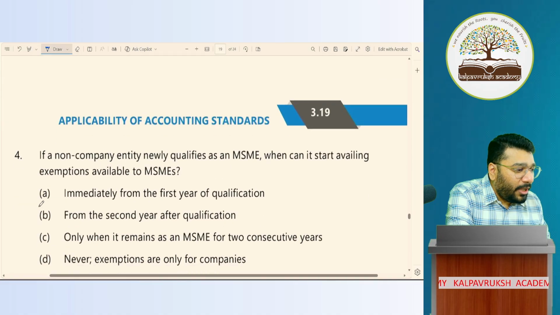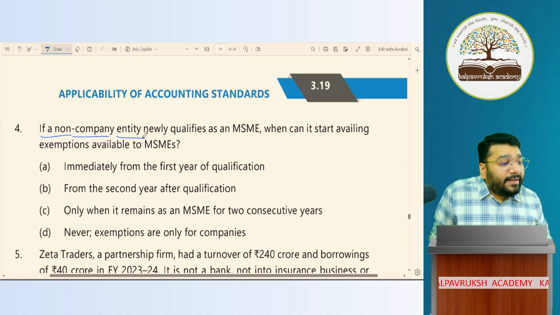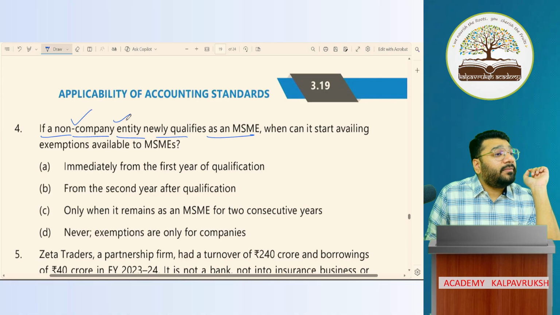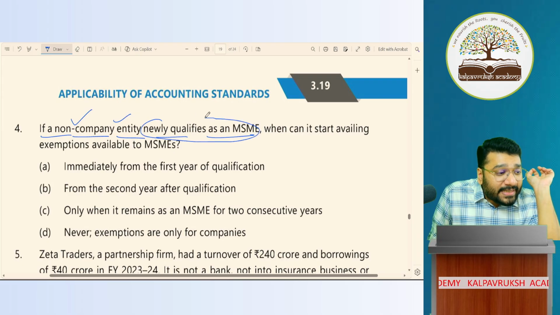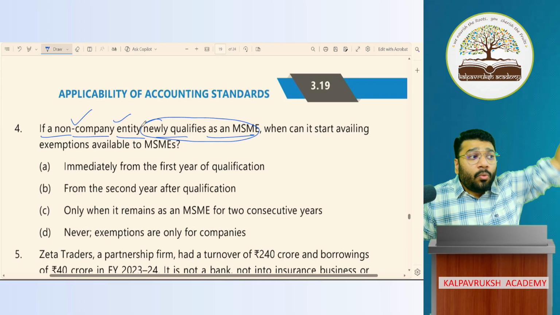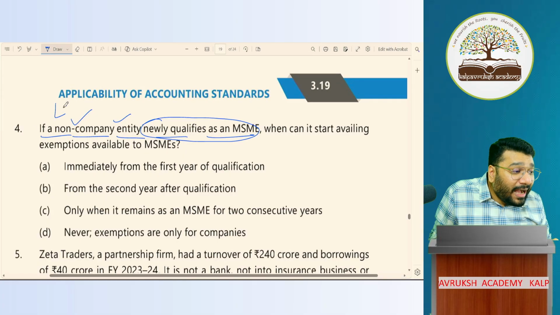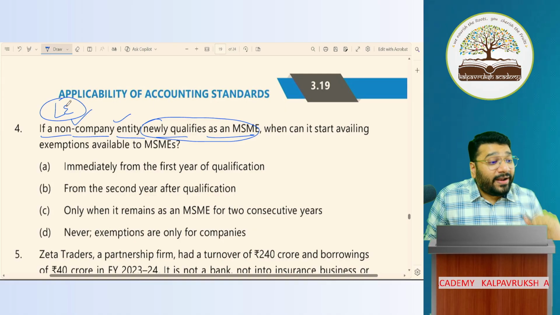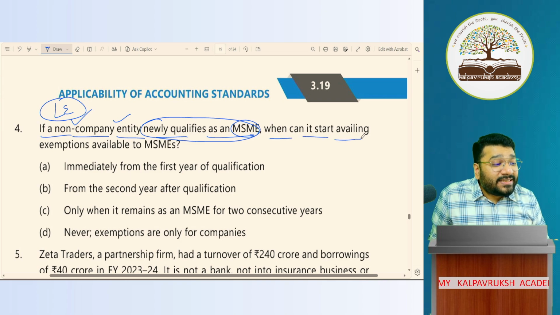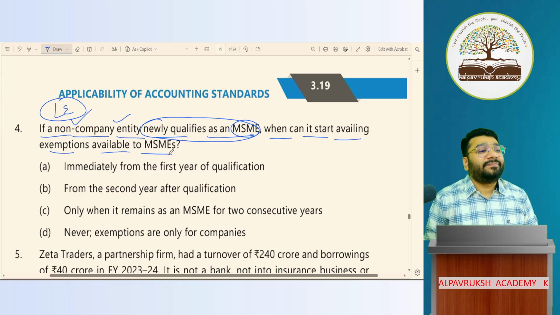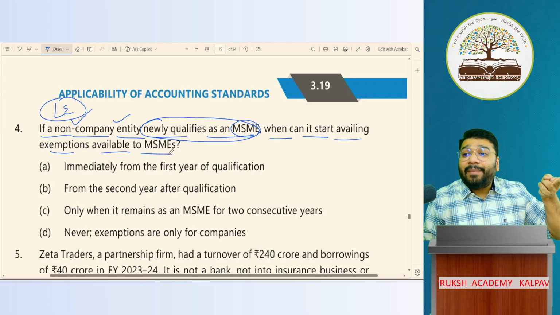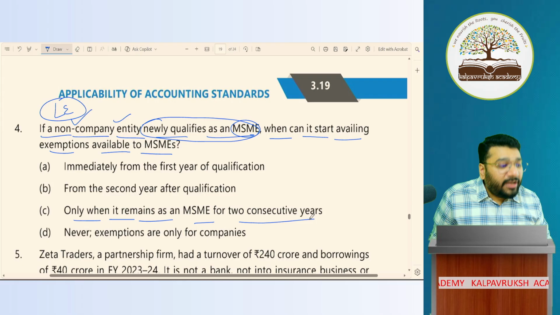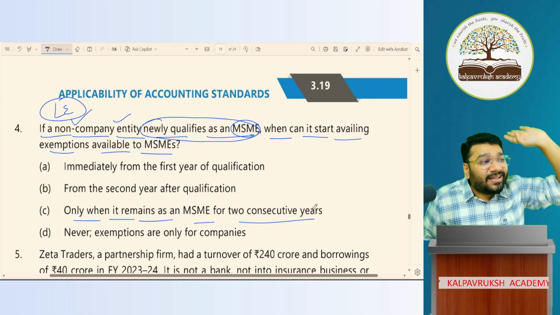Very easy. Super. Now, if a non-company entity newly qualifies as MSME, look at this. A non-company entity newly qualified as MSME. What were they previously? Large entity. For year 1, large entity. Year 2, newly qualified as MSME. When can it start availing the exemption available to MSME? After remaining MSME for 2 consecutive years. Only when it remains an MSME for 2 consecutive years, from the 3rd year onwards, can they avail the exemption.